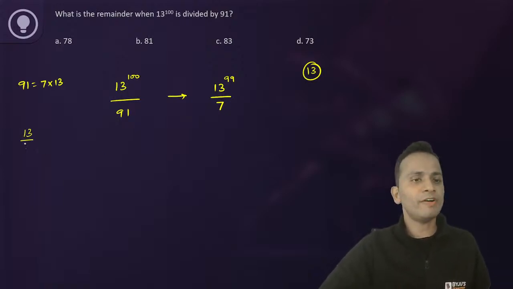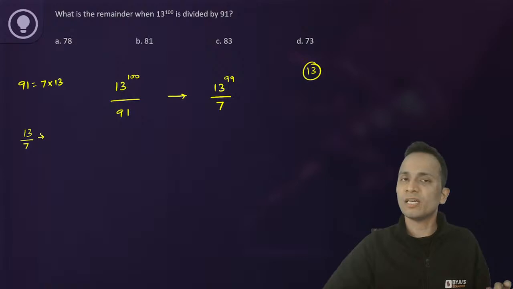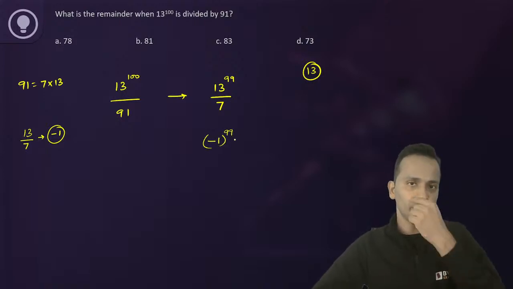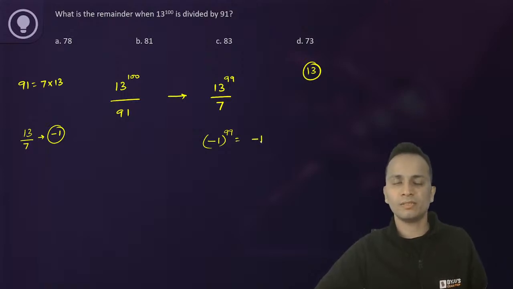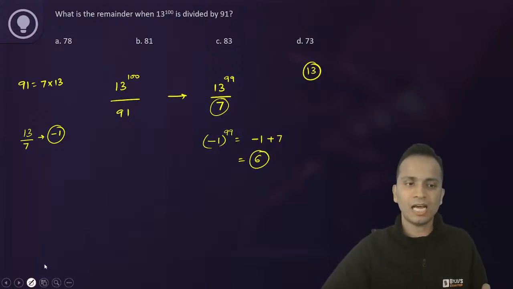Now 13 when divided by 7. Since 14 is completely divisible by 7, 13 is 1 less than that. So here the remainder can be written as -1. Okay, so that is the negative form of the remainder. So 13 को 7 से divide करेंगे, remainder will be -1. The power is 99, so it will be -1 raised to the power 99, that is -1. Okay, clear? Now, since 7 was the denominator, so negative को positive बनाने के लिए I'll add 7 to this and the remainder will be 6. So I can say that 13 raised to the power 99 when divided by 7, the remainder will be 6. But now comes the most important part.